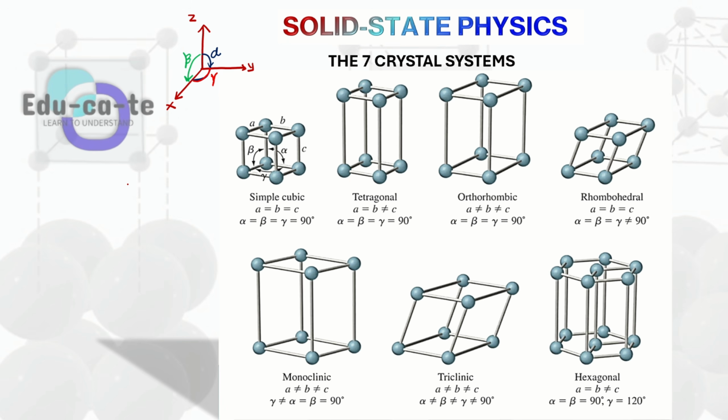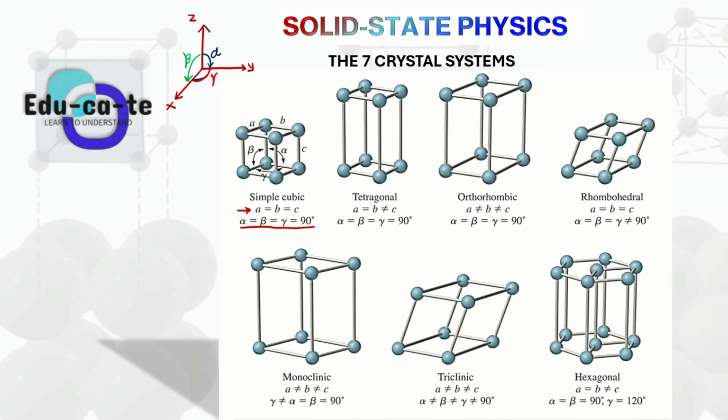A mathematical cube. So similarly, in a simple cubic crystal lattice or crystal system, we need to have these angles equal to 90 degrees, and we need all the sides to be equal to one another. That's your breadth being equal to your length, and your length also being equal to your height.